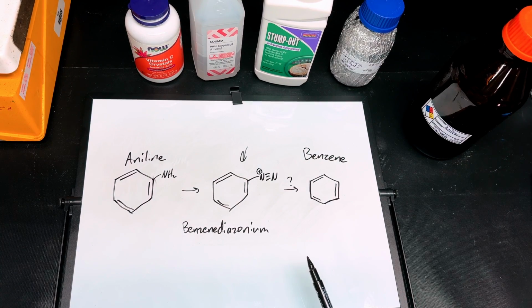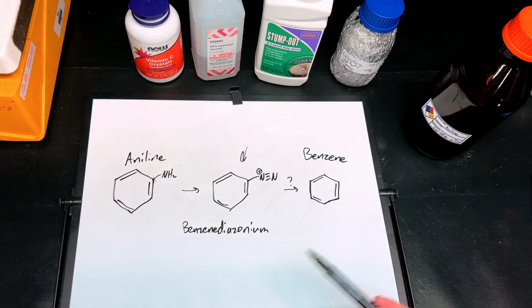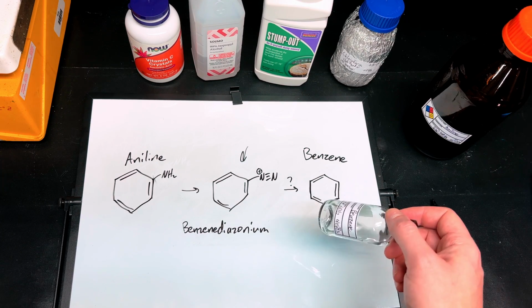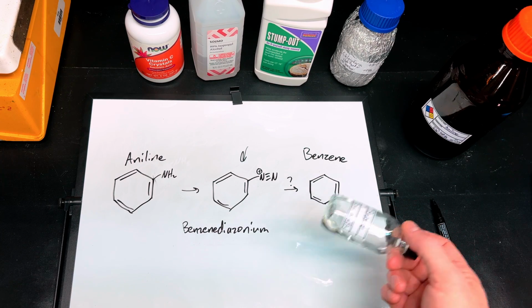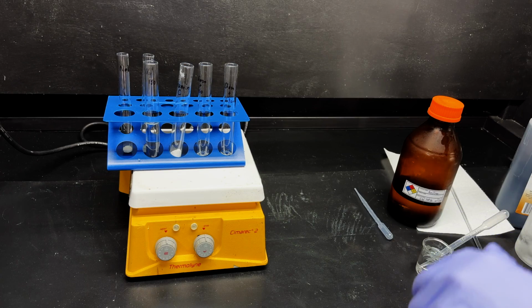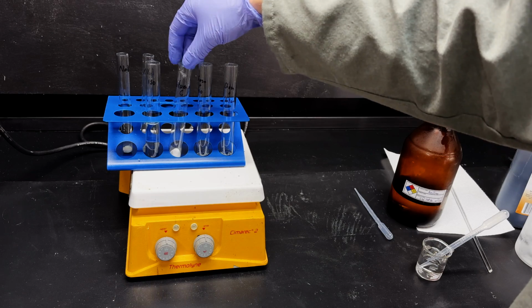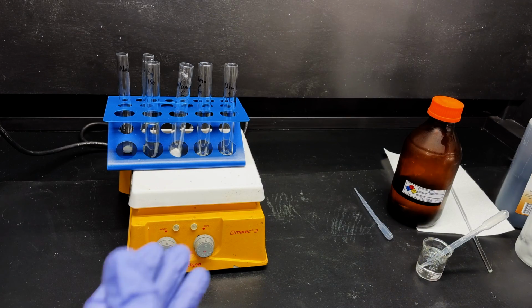Once we've run all these tests, we'll analyze them with a method called thin layer chromatography, which can be used to see if any of these actually make benzene by comparing it to a standard. In this case, benzene I made from the traditional benzoic acid route. So let's get to it. Here are my first solutions to try. I'm going to be doing isopropyl alcohol and vitamin C, and we'll see how this goes.